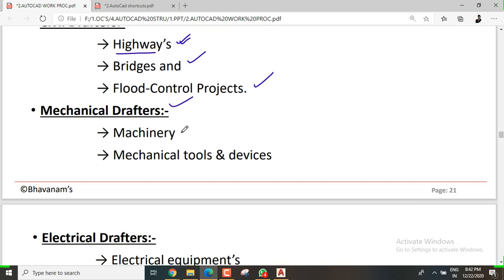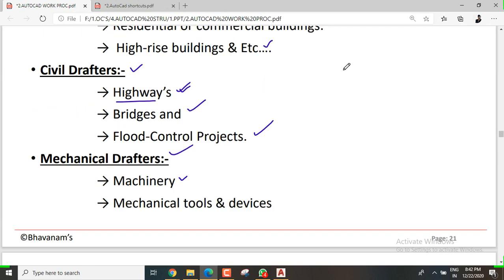Coming to the mechanical draftsman: mechanical draftsmen deal only with machinery, mechanical tools and devices. If you have any range type, you need to show that with accuracy, so at that time you need to use computer aided design. See this: how much is the curve, how much is the radius.